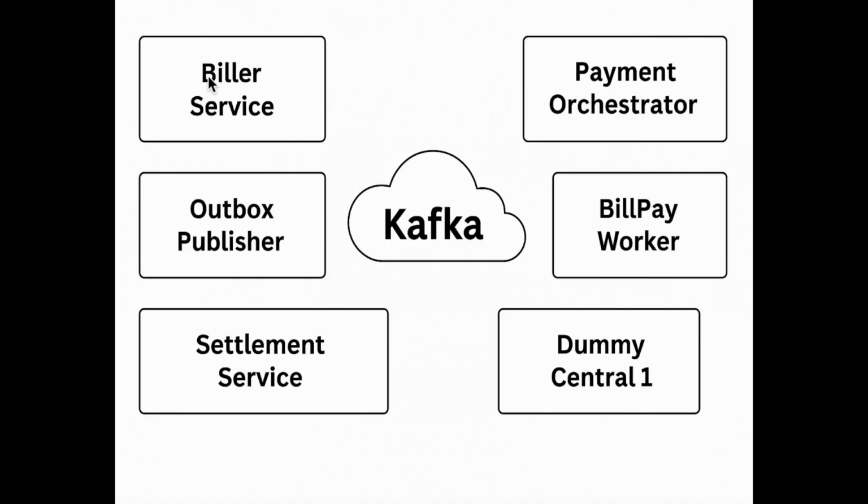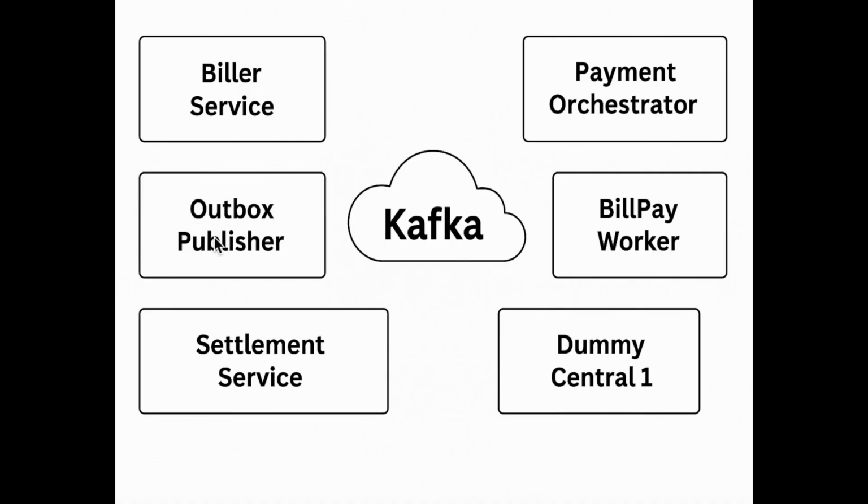First, we have the biller service. This is our official registry of who you are allowed to pay. Add a biller, fetch a biller, check if they are active, simple and clean. Then comes the payment orchestrator, the real brain of the operation. It validates the request, holds the customer's funds, creates the payment record, and drops an event into the outbox. The outbox publisher picks that up and pushes it into Kafka.